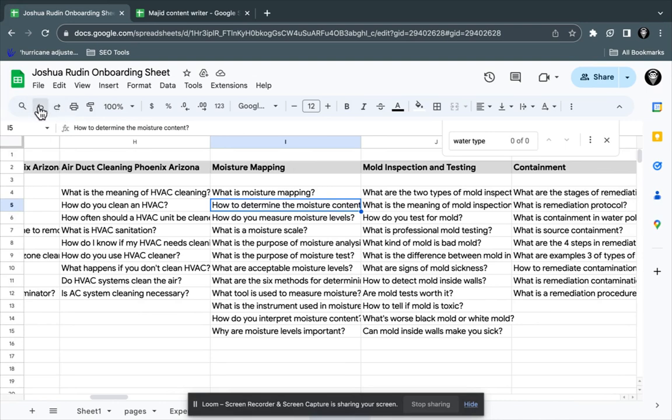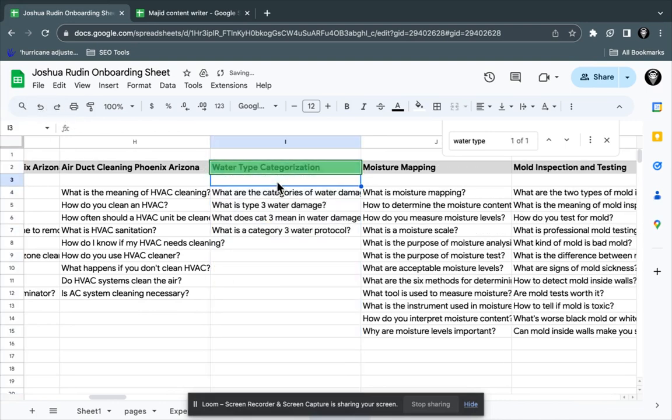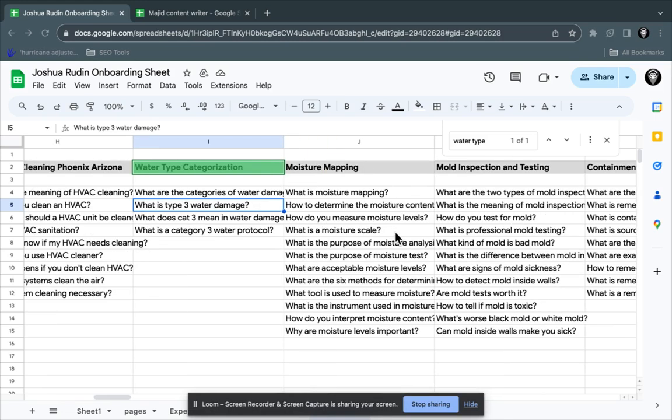Oh, I actually deleted it. Water type category, water type categorization. Now, this actually makes a lot of sense as a supporting keyword to water damage. The only thing is, what I do now is I'm taking these keywords and putting them into Google.